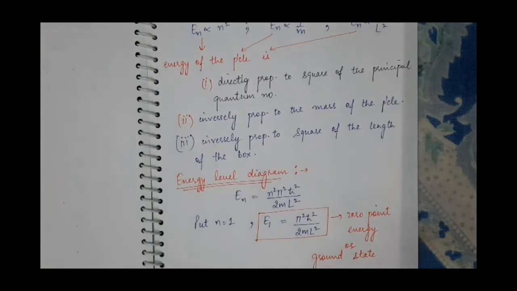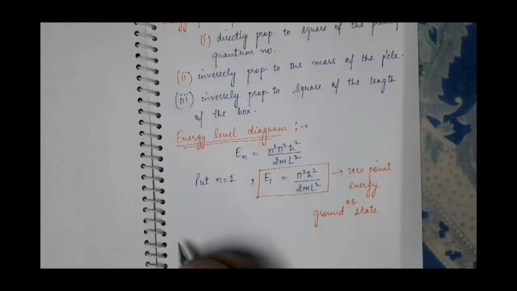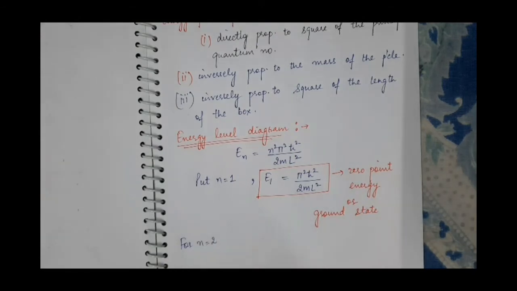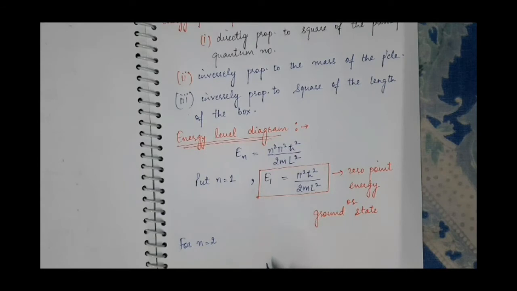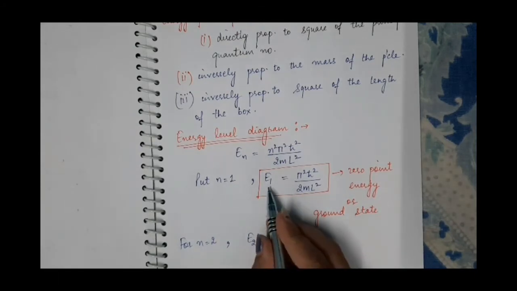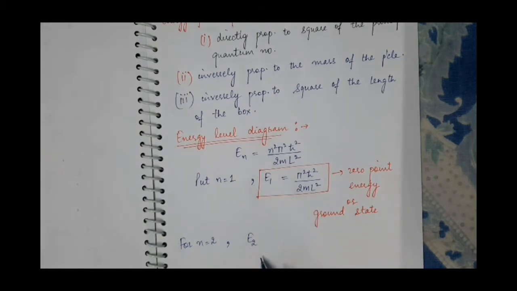Then for n is equal to 2, n is equal to 3, 4 and so on, all those energies will be greater than this value E1. So all those energies are known as excited state energies. So for n is equal to 2, this energy will be E2. This is the ground state, E2 is the first excited state.